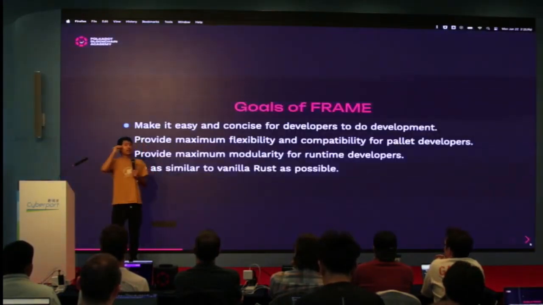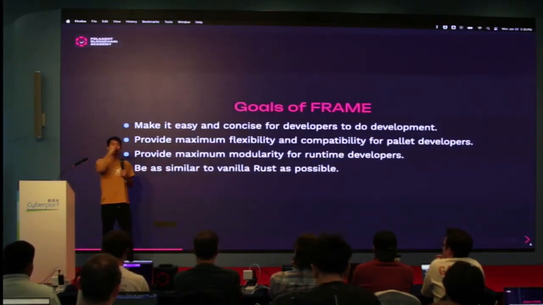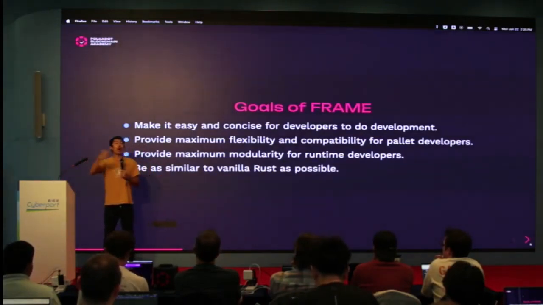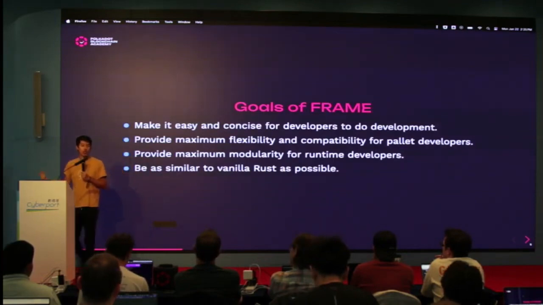But this is just one example of that, and I hope by learning Frame and learning all this stuff you have, you can keep in your mind this was an opinion that we made, and this is something that you don't have to follow if you don't want to, right? You can change things if you wanted to.